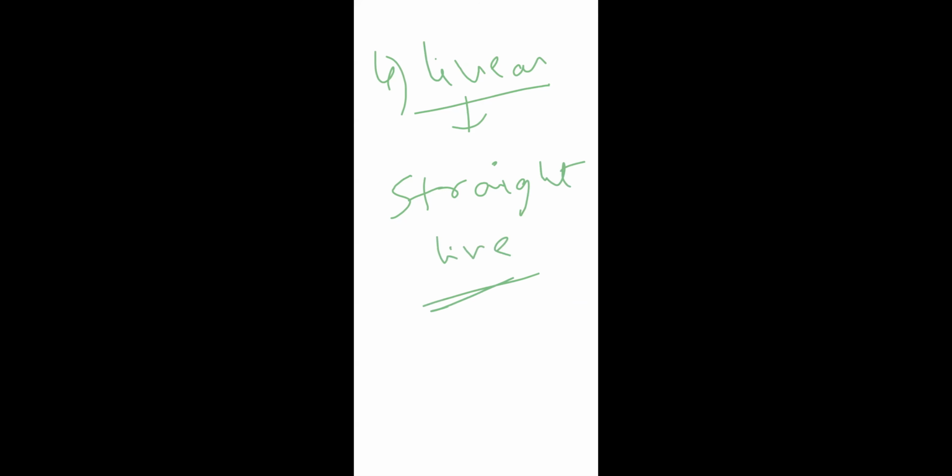Next, the fourth one is linear regression. Linear regression means the curve of the regression is a straight line. The curve of the regression being a straight line is called a linear regression. Non-linear regression means the curve of the regression is not a straight line. These are the four different types of regression analysis.